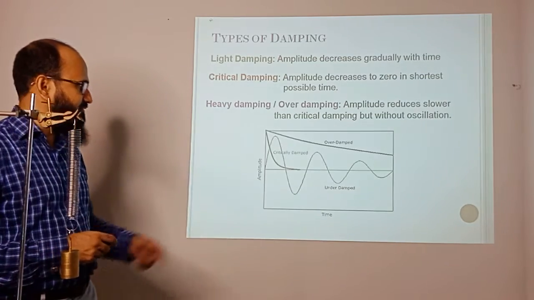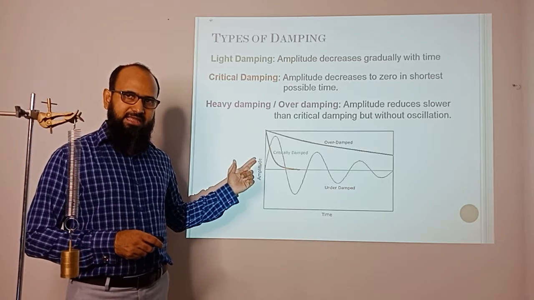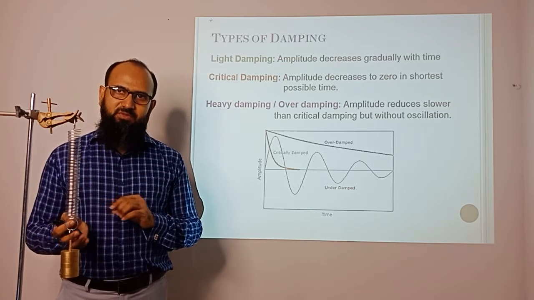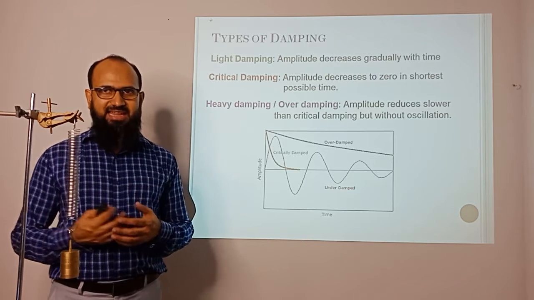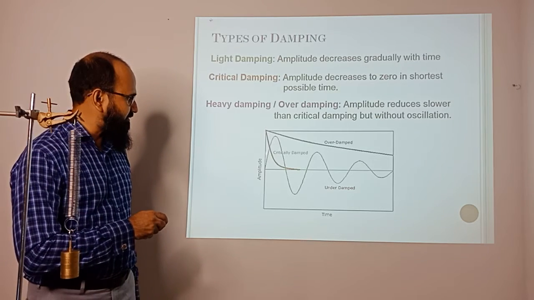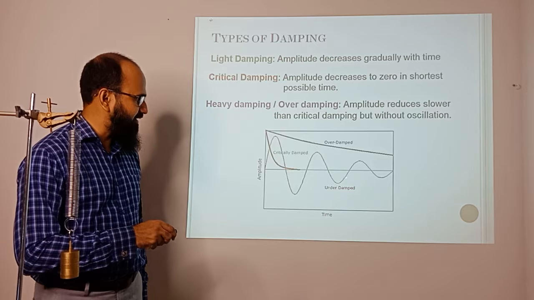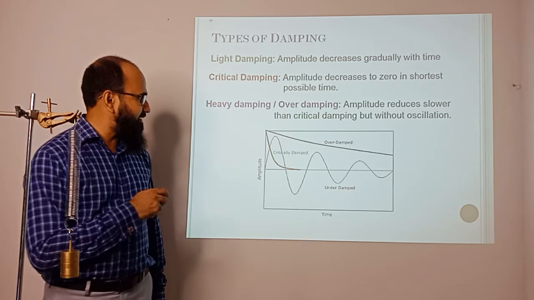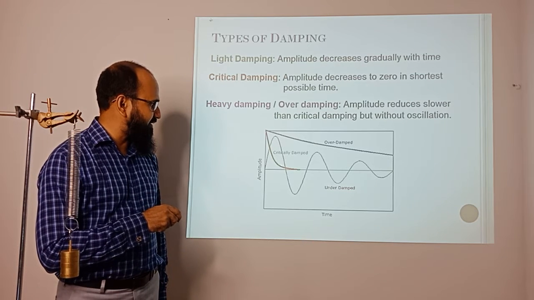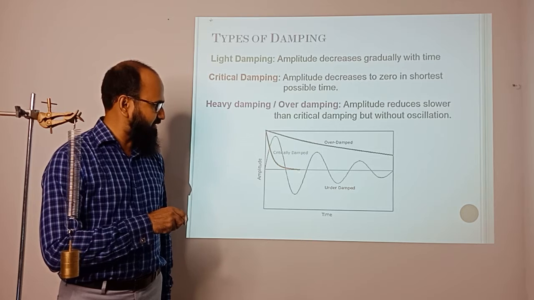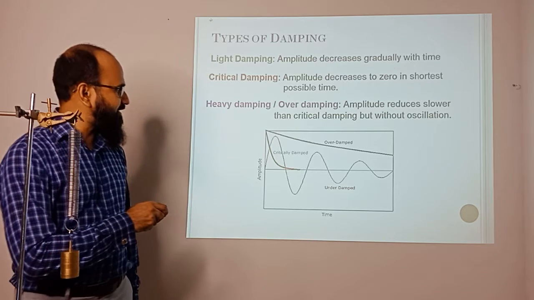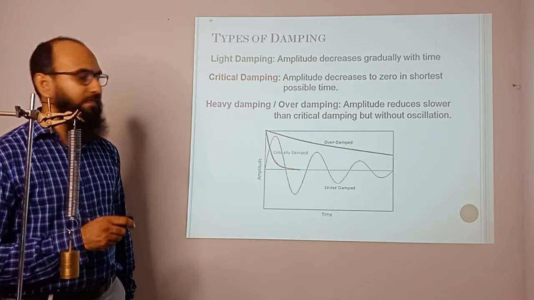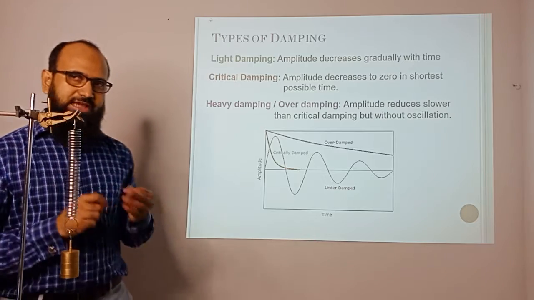Now, if you look at the graph, you can understand which one is overly damped, which one is critically damped, and which one is lightly damped. This first one is lightly damped because the amplitude is decreasing gradually, and this one is critically damped because it comes to the zero position. And overly damped is like this one. It takes too much time to come to rest. So we have learned about the three types of damping.